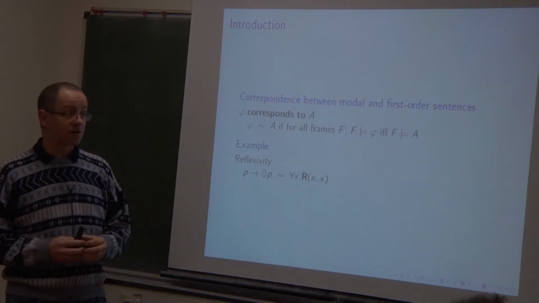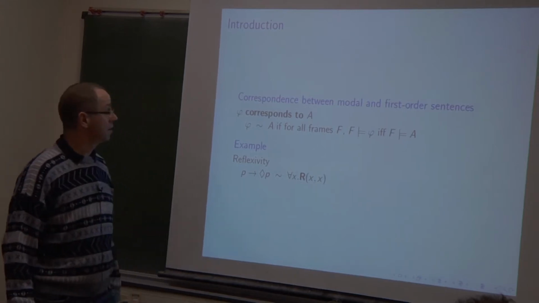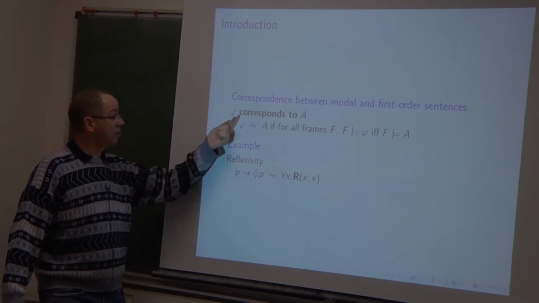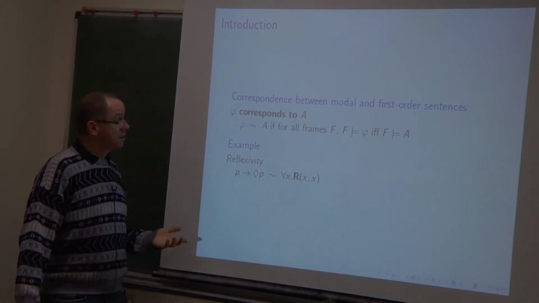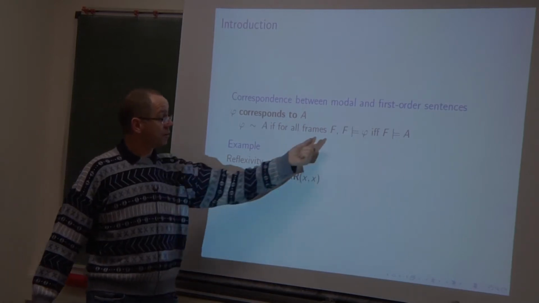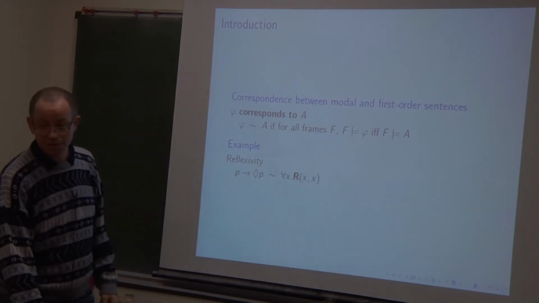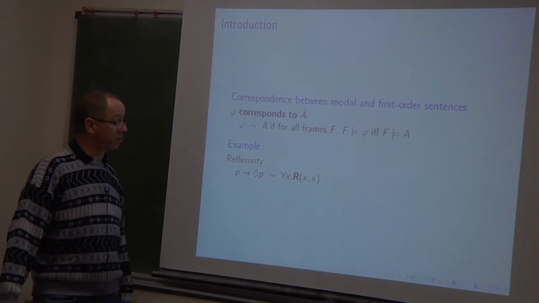And the standard correspondence problem is the following. Sometimes it happens that a modal formula corresponds to a first-order sentence. It means that for all Kripke frames, the modal formula is valid in the frame if and only if the sentence is true in that frame.